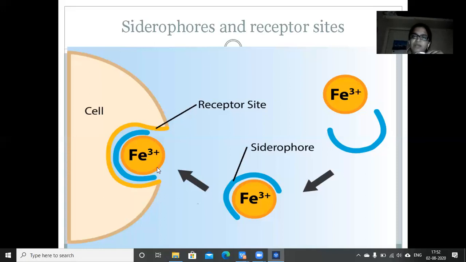Okay, so again, this iron will bind to the siderophores. These iron siderophore complexes will bind to the receptors present on the outer side of the cell, and then the iron will get transported into the cell, leaving the siderophores outside. Again, the siderophores will go and bind to the iron. So this shows the transport of iron, or the iron uptake mechanism, by some of the bacteria by siderophores.